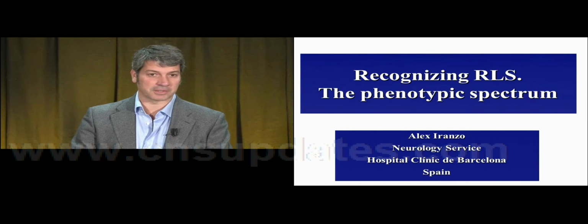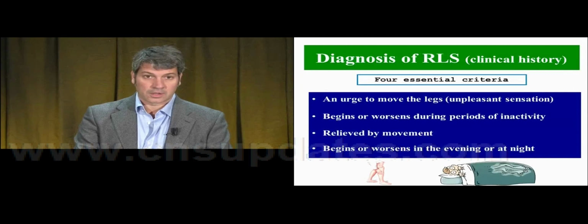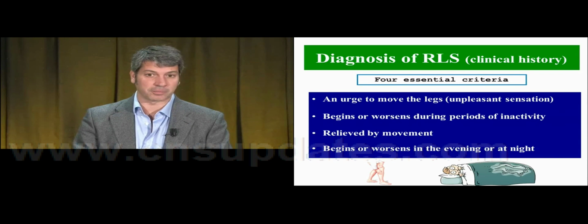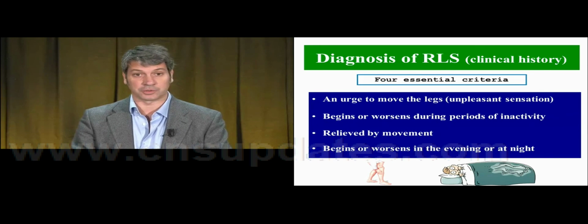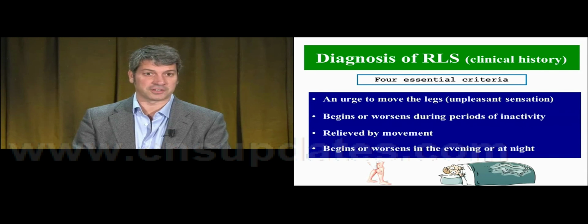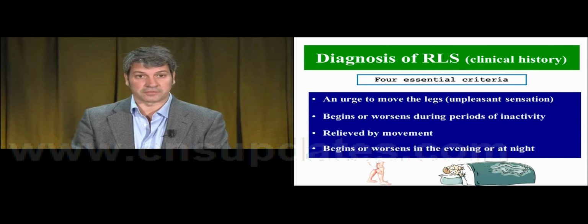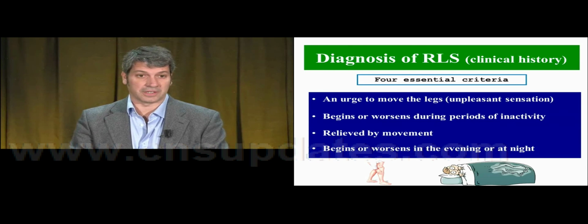Recognizing RLS, the phenotypic spectrum. The diagnosis of RLS is made by clinical history. You don't need a polysomnogram, you don't need an MRI, you don't need a clinical examination, just to talk to the patient and listen to him or her. And there are 4 essential criteria that define what RLS is.